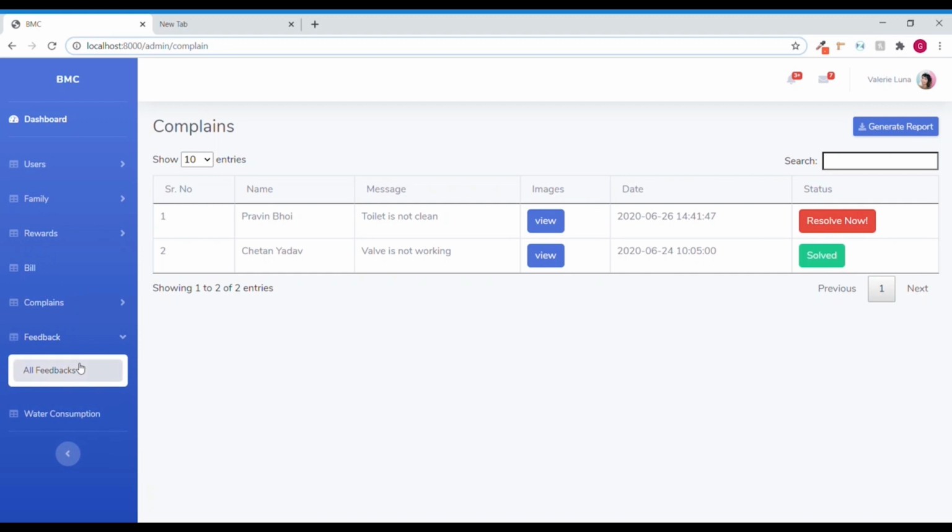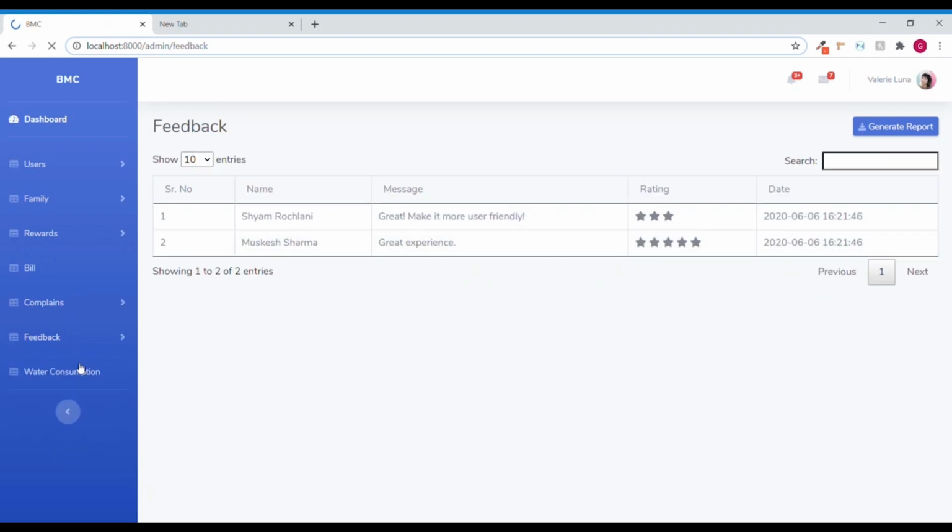Coming to the feedback section, this feedback again is generated from the app, as well as you can generate it if additional hardware is needed. There are 2 feedbacks. One is from Sham Rochlani, which states the message great, make it more user friendly. These ratings are all dynamic, like there are 5 ratings from 1 to 5 in the mobile app, which these stars depend upon. If the user gives a rating of 3, 3 stars will be generated, and so on.